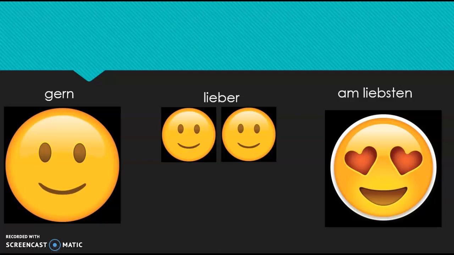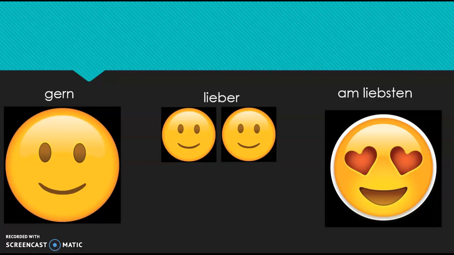But again, in German, ich tanze, your subject and your verb should stay together, and then we just tack lieber on after that. Then am liebsten means you like to do it the most. So gladly, gern, lieber, prefer, and am liebsten is the most, okay?